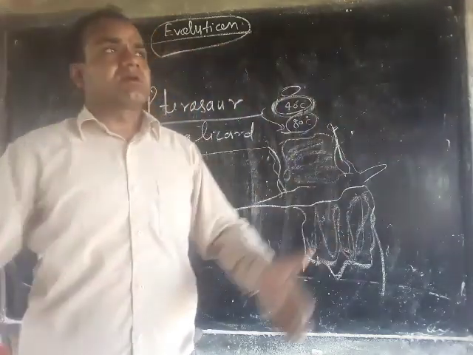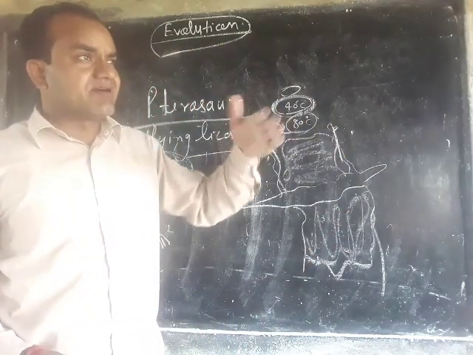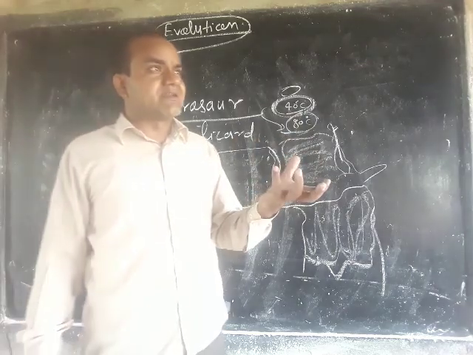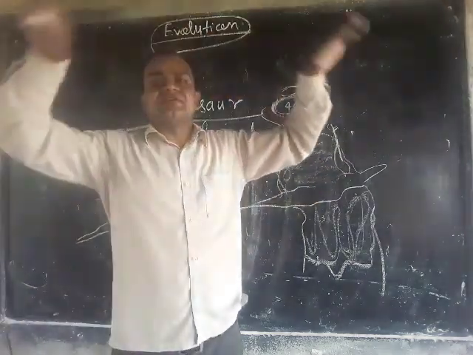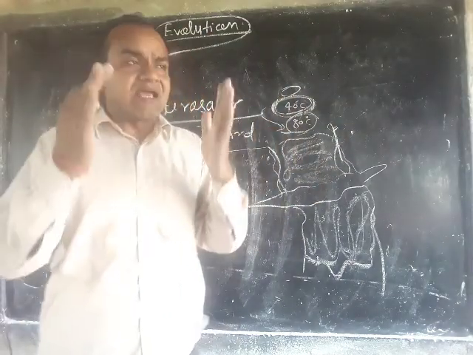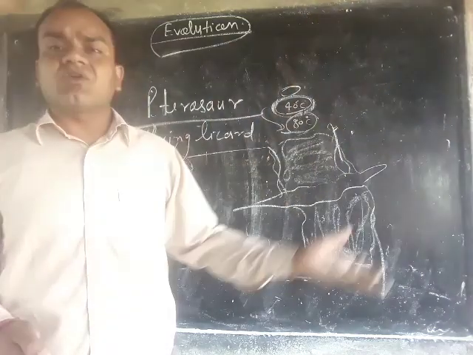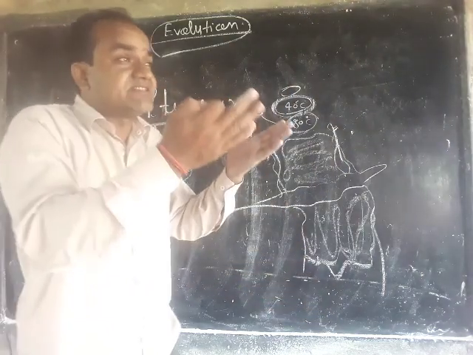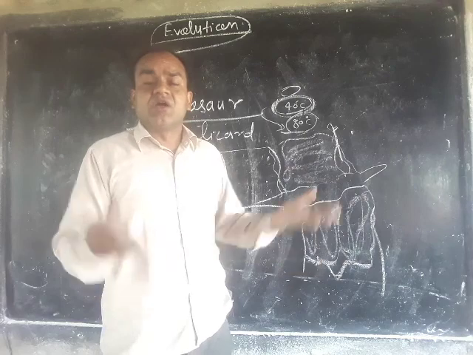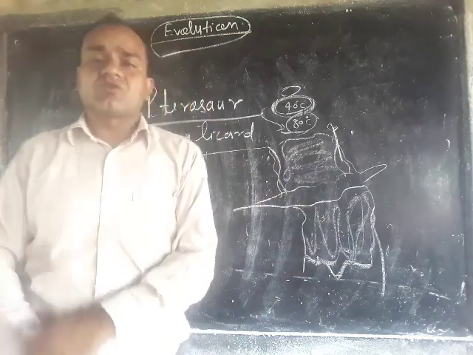So in coming years we will find a new variety of human beings which have the ability to fight the coronavirus. So new species or humans are produced which have the ability to fight the coronavirus.